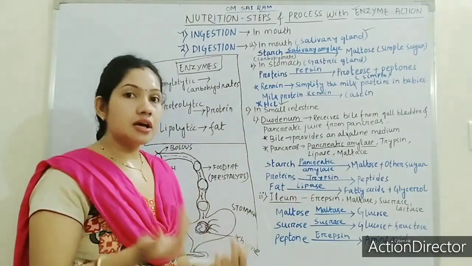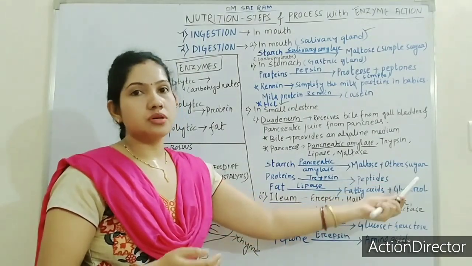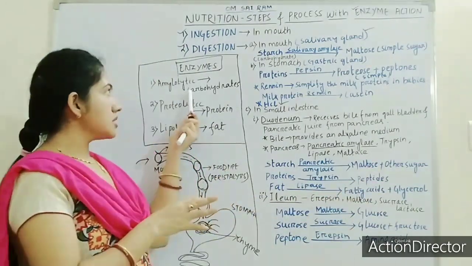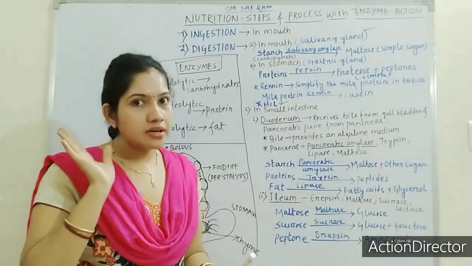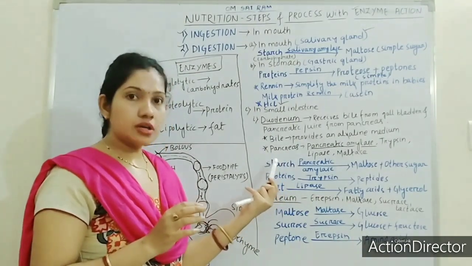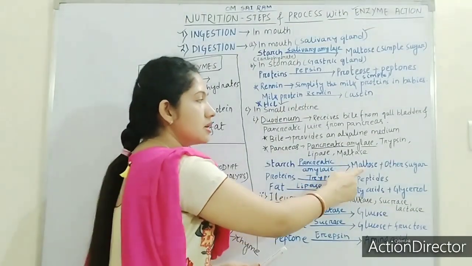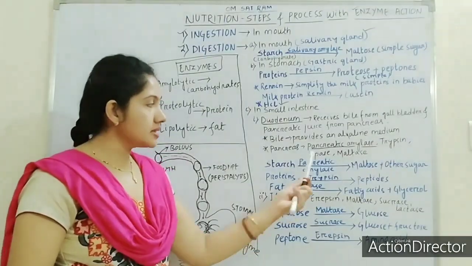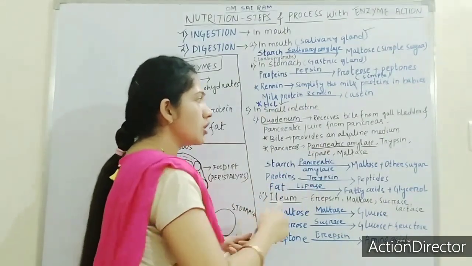Pancreatic amylase will convert starch into maltose and other sugar. Obviously, amylase acts on carbohydrate, and starch is a form of carbohydrate. So starch gets converted to sugar, that is maltose and some other sugar, by the help of pancreatic amylase.